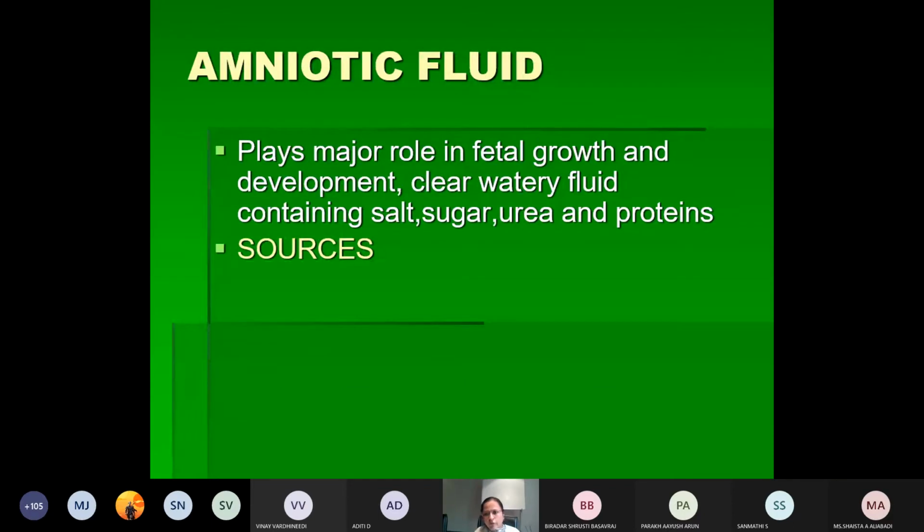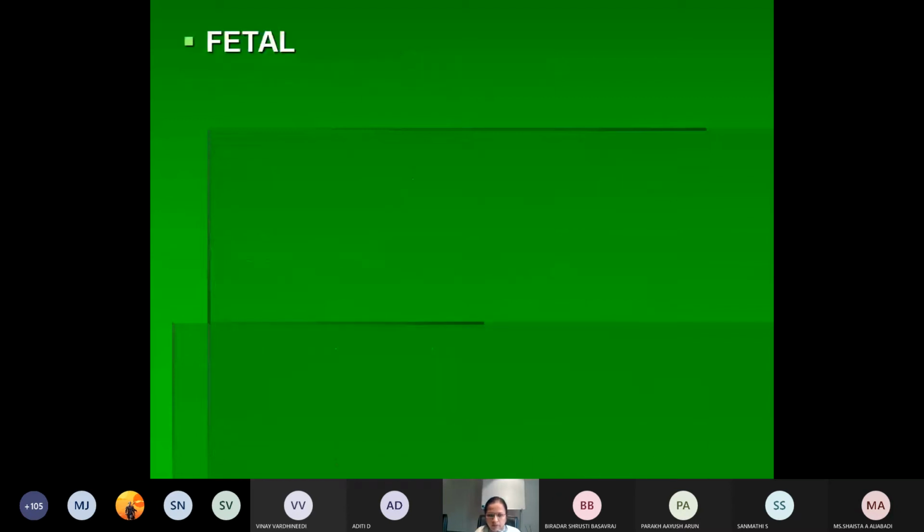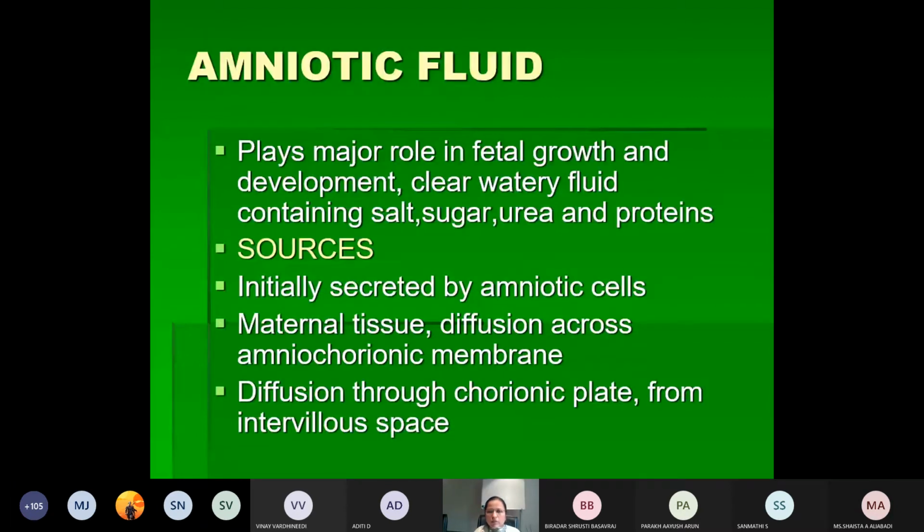From where is this amniotic fluid derived? Can anyone tell what the sources of this amniotic fluid are? Initially it is secreted by the amnion, which is nothing but the amniogenic cells lining the amniotic cavity along the roof and the lateral wall.